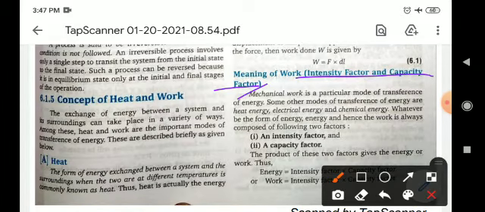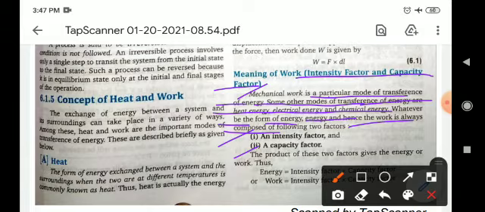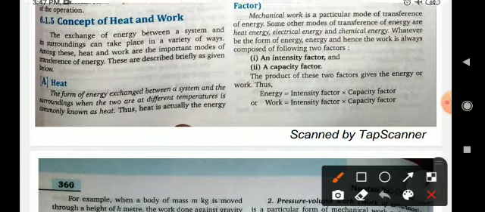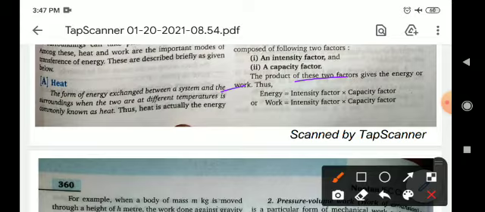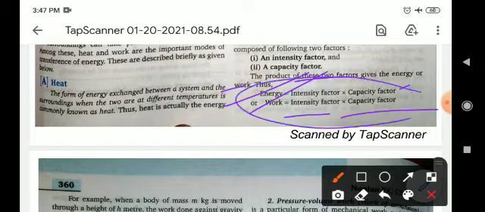Mechanical work is a particular mode of transference of energy. Some other modes of transference of energy are heat energy, electrical energy, and chemical energy. Whatever be the form of energy, the work is always composed of the following two factors: number one is the intensity factor and number two is the capacity factor. The product of these two factors gives the energy or work. So energy equals intensity factor times capacity factor, and work equals intensity factor times capacity factor. So both are the same thing.